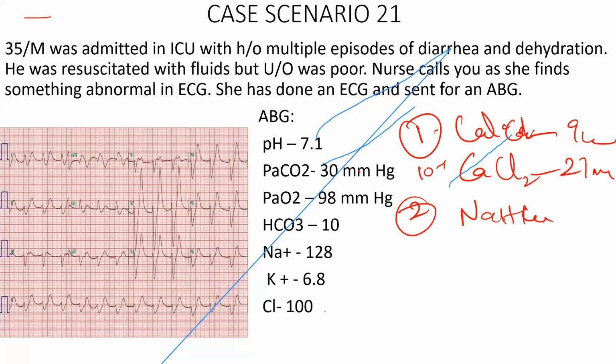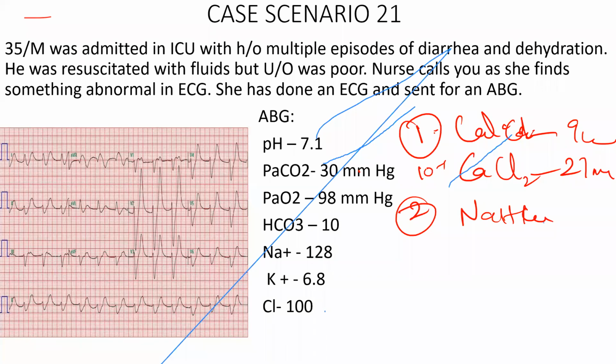What is the next treatment? Then insulin dextrose infusion. How do you start it? Sir, 50 ml of 50% dextrose along with 10 units of insulin. Okay, fine. Then beta 2 agonists. How soon does it act? It acts within 15 to 20 minutes. What is the maximum duration of action? It acts for 2 hours, with peak effect at 30 minutes. So after 2 hours, you have to repeat it.